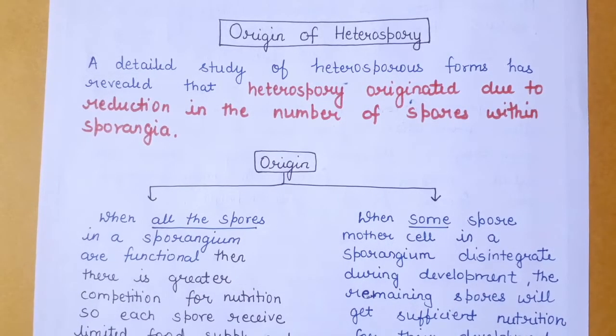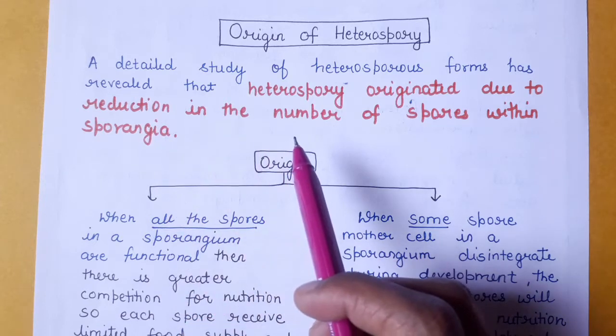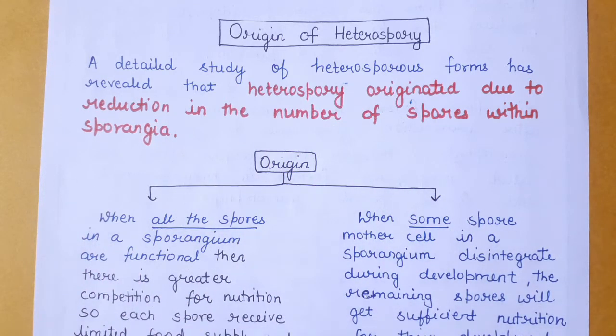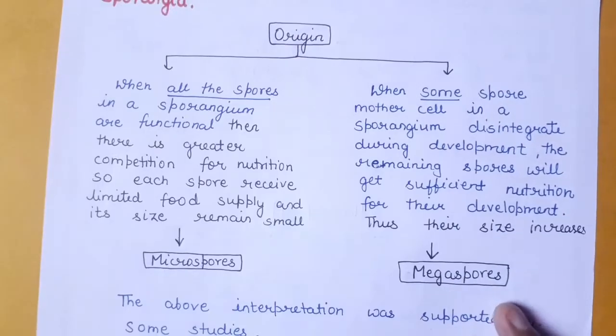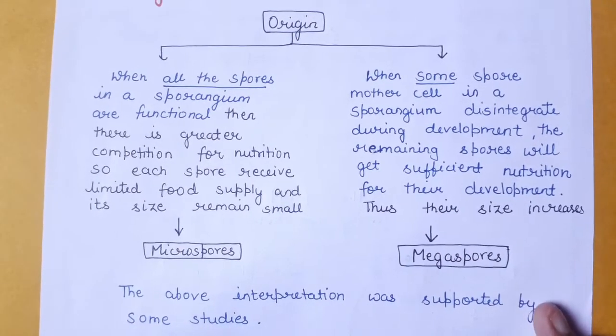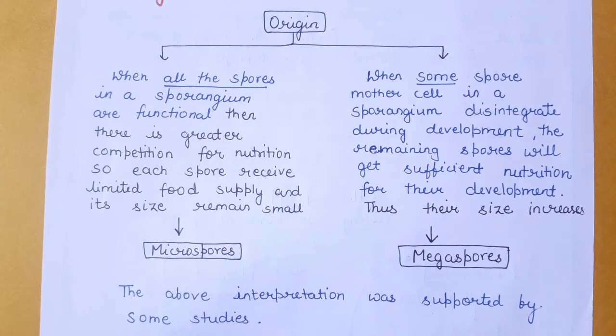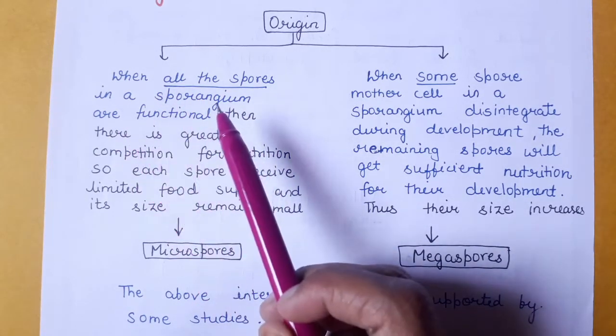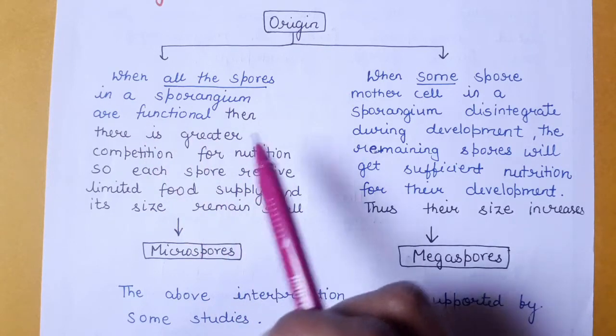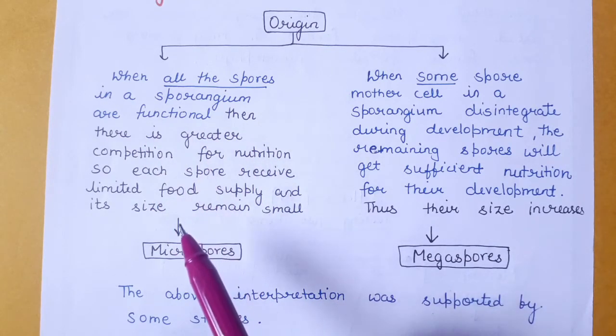Now coming to the origin of heterospory. A detailed study of the heterosporous forms has revealed that heterospory originated due to reduction in the number of spores within the sporangia. So what happened in such a situation? There are two different conditions for the microspores and the megaspores. What happened when all the spores in the sporangium are functional? Then there is greater competition for nutrition.